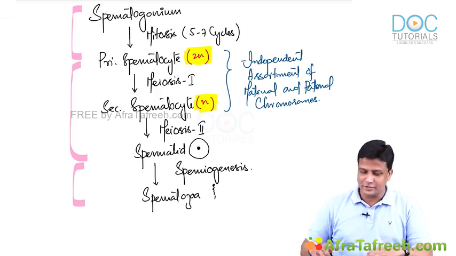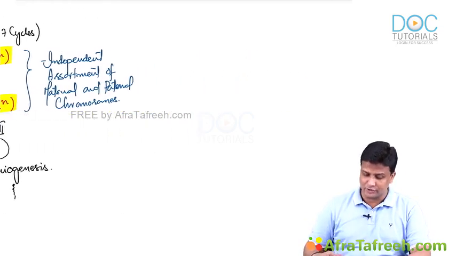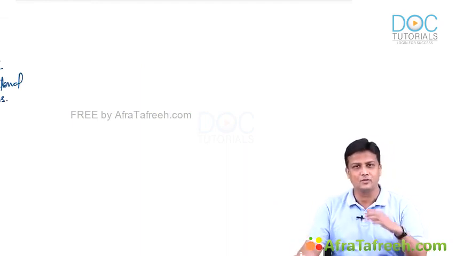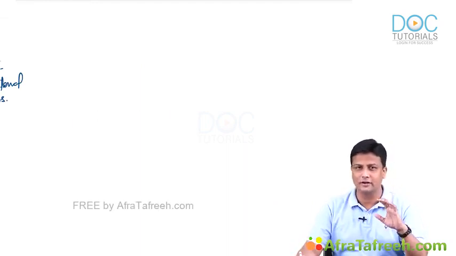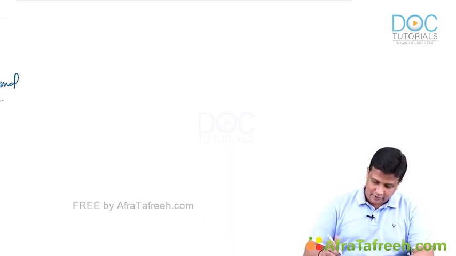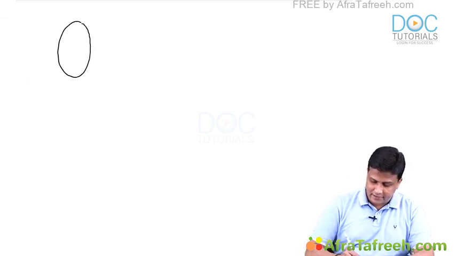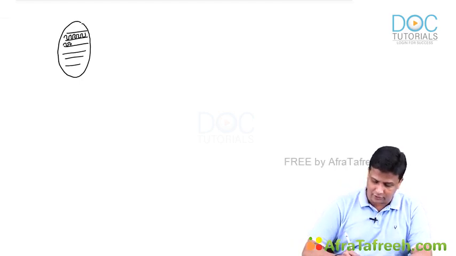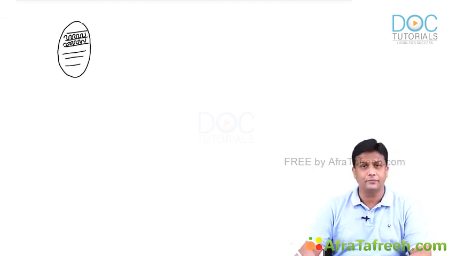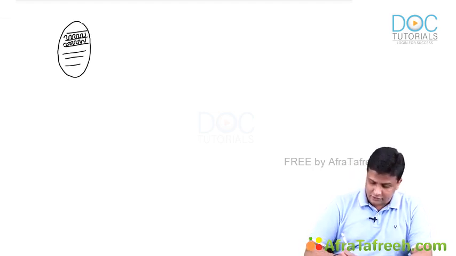Now after this, what is going to happen? Let us try to understand the further story from here. Where exactly is this spermatogenesis taking place, guys? Whatever I have made you write down in the form of a flow chart, where exactly is it happening? In males, the male gonads are the testis. Inside the testis, it is further divided into many lobules. Inside those lobules, there is the highly convoluted, highly folded tubule known as the seminiferous tubule. Let's take this seminiferous tubule out here.